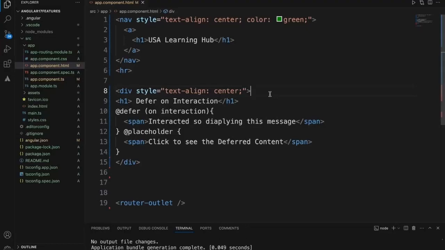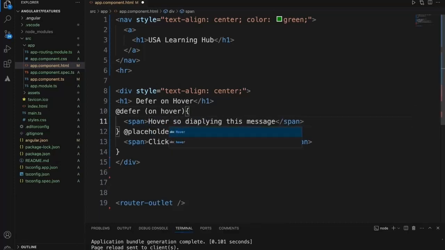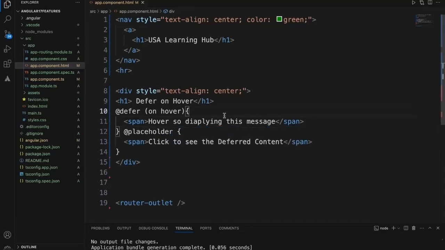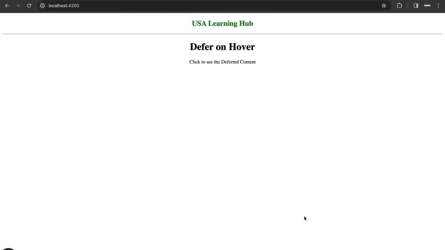So since we looked at on interaction defer, now let's look at on hover defer, how it works. I'll just change the title. So on hover, the same content, but not interacted, it will be hovered. Hovering means just touching it instead of clicking it. So now let's check on this particular page.